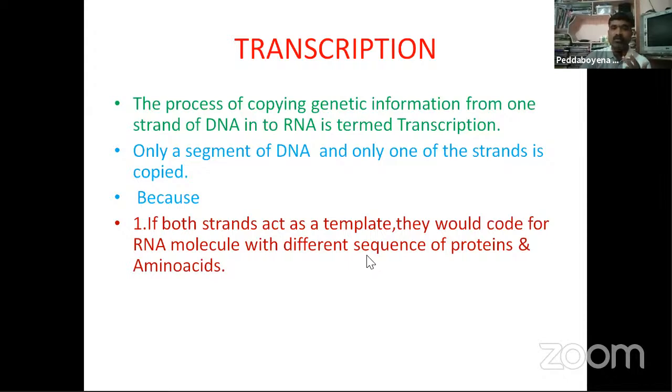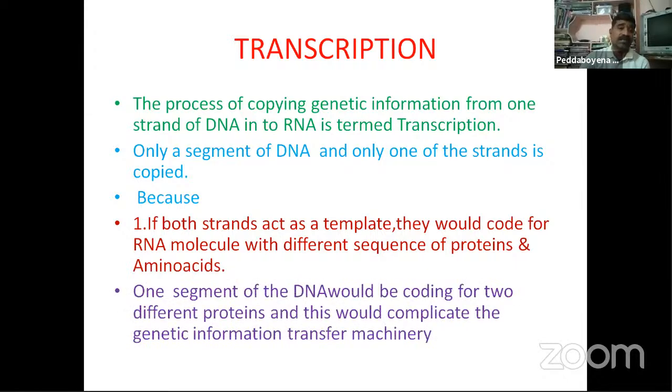And here you are observing one segment of the DNA would be coding for two different proteins, and this would complicate the genetic information transfer machinery.